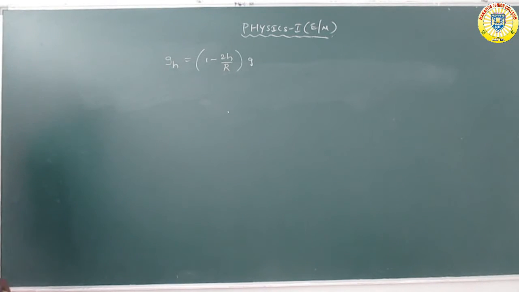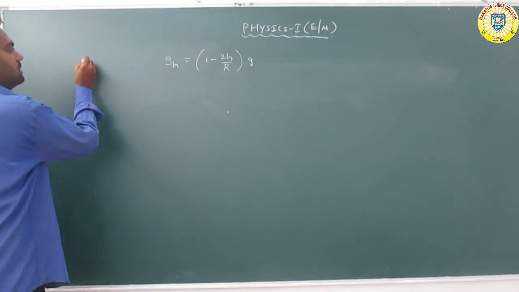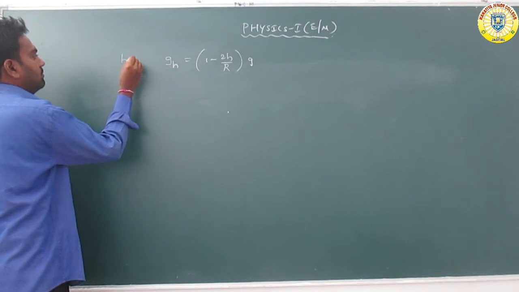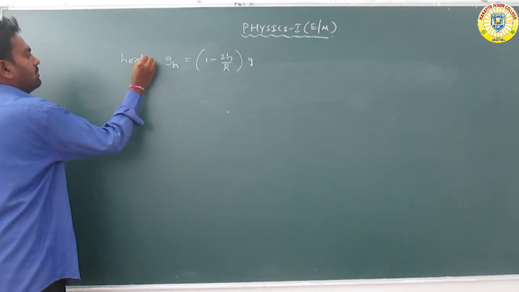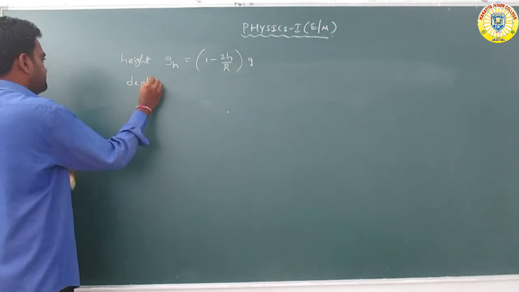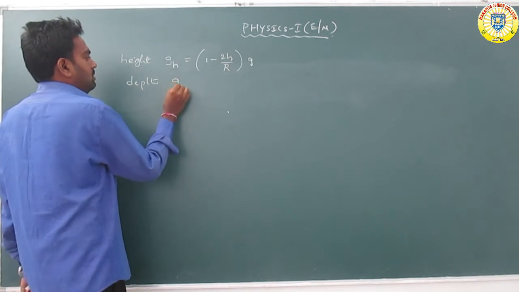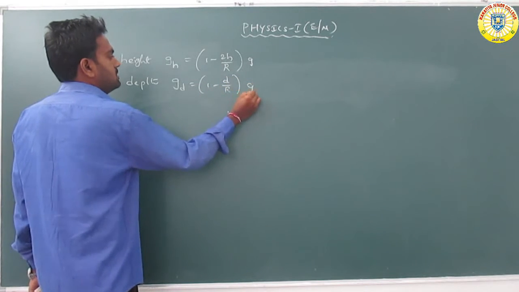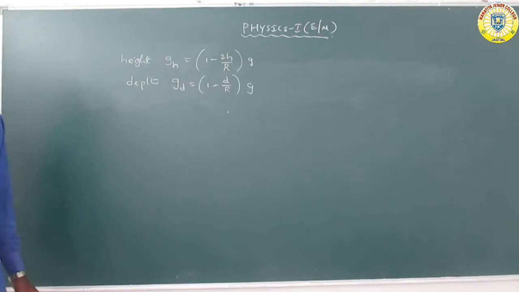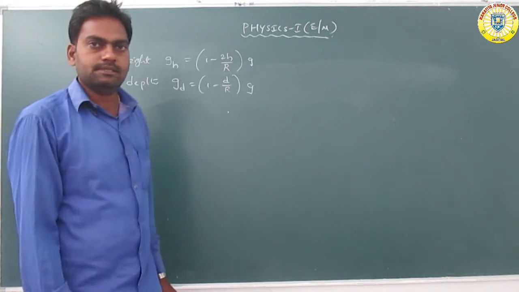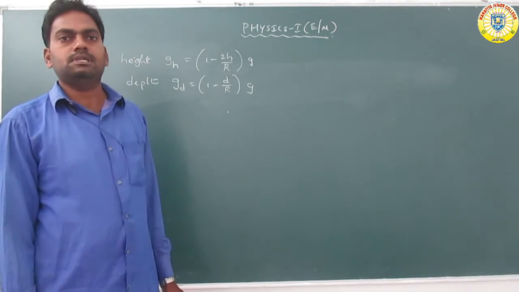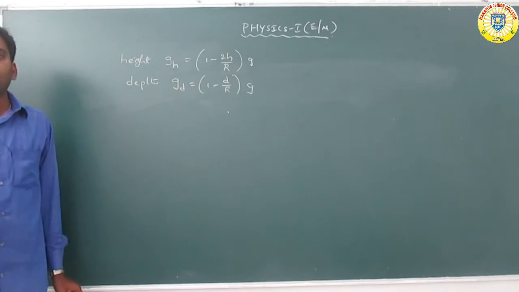And for a depth d, g_d is equal to (1 minus d by r) into g. These two equations we already found in the last class.